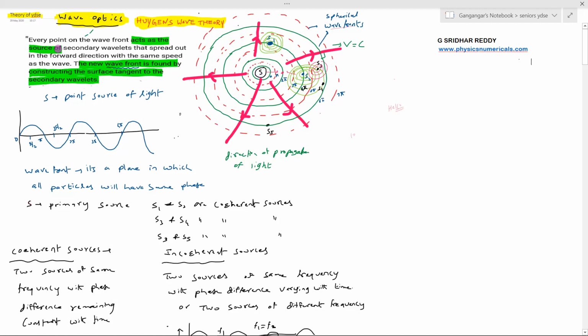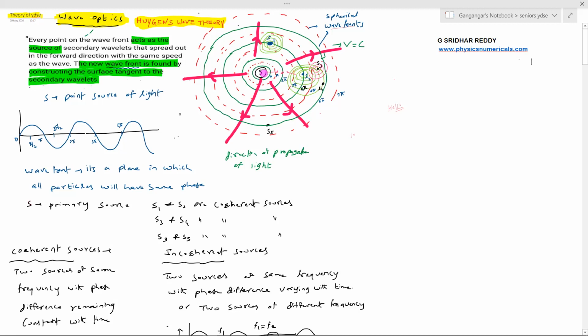So what Huygens is telling: every point on the wavefront acts as the source of secondary wavelets that spread out in the forward direction with the same speed as the wave. The new wavefront is found by constructing the surface tangent to the secondary wavelets. This is the point source. Let me assume two points on a wavefront of phase angle 4 pi. Every point on this wavefront will act like a secondary source.